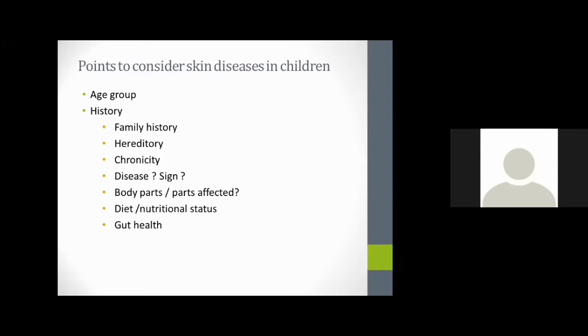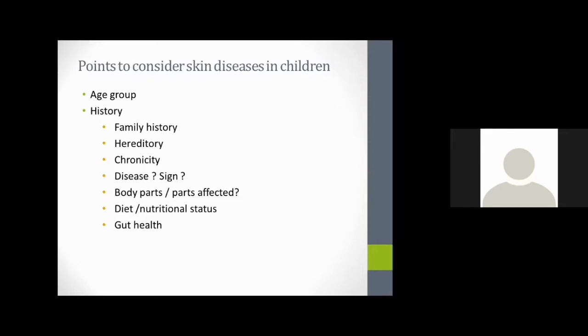Like milia conditions, this will be normal physiology in the newborn. Yauvana Pidaka will mainly occur in Yauvana Avastha, it will not occur in the younger age group. And hand, foot, mouth disease is mainly in school going children. So based on age group also, some skin conditions are there, and we should keep that in mind.